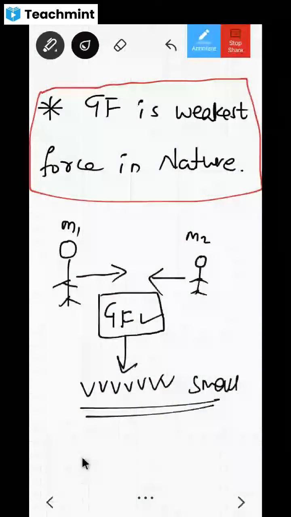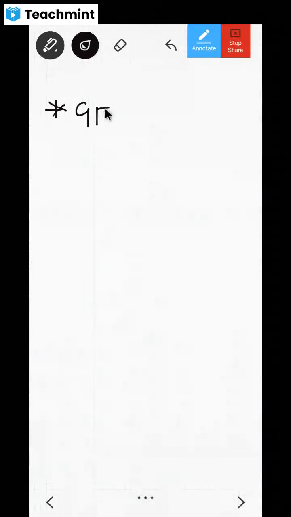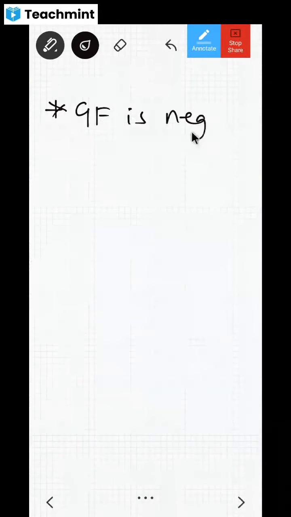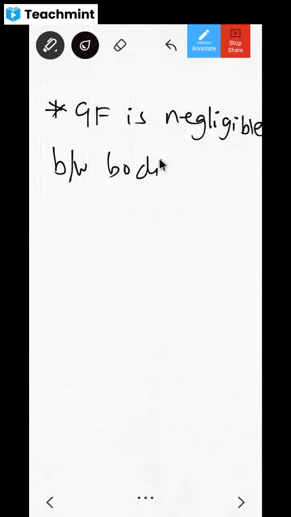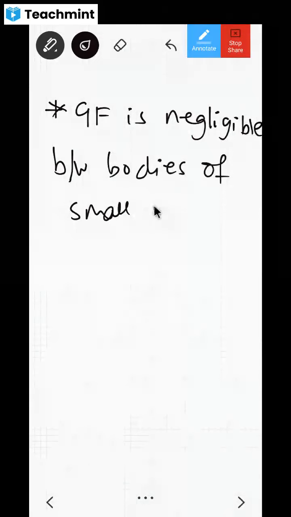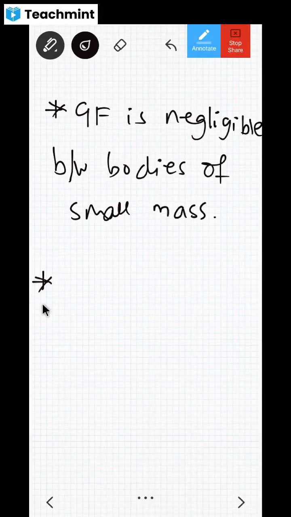So gravitational force is not considered between bodies with small mass. What is the next point? Gravitational force is negligible between bodies of small mass. Is it clear? Gravitational force is negligible between bodies of small mass.